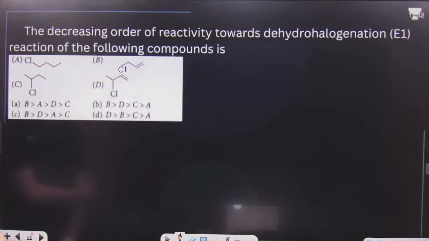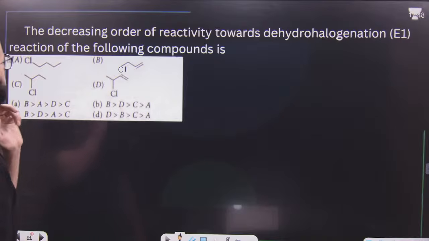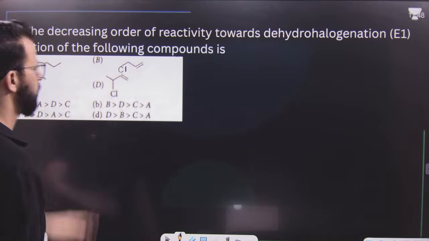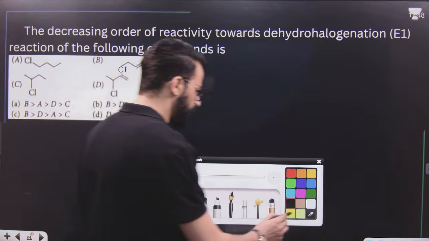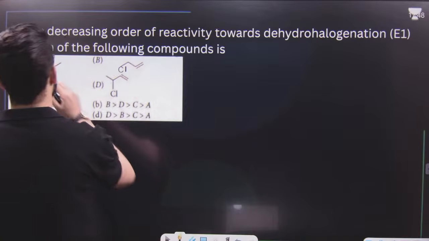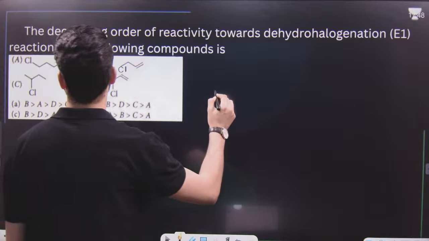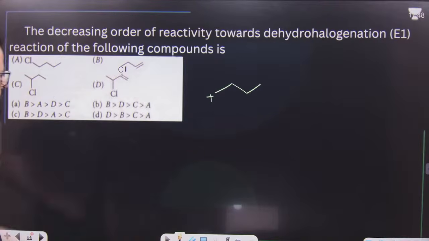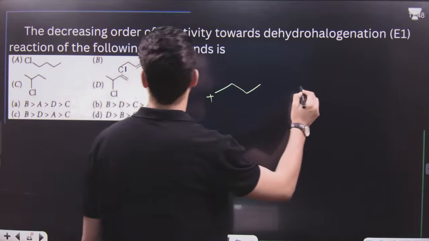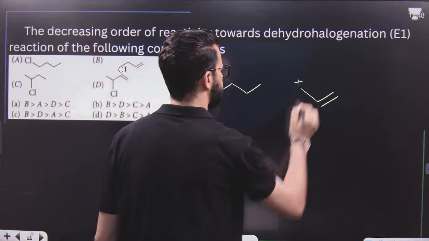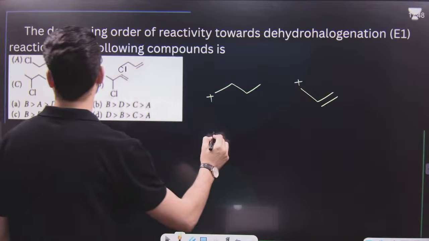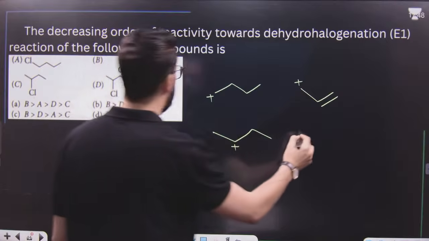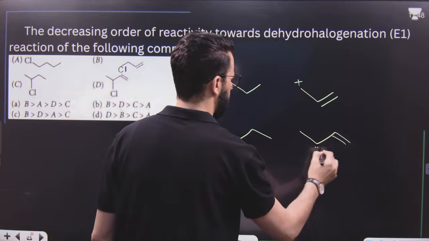Now, finally, next question is the decreasing order of reactivity towards dehydrohalogenation, E1 reaction. You have to tell me decreasing order of E1 reaction, which means you have to form carbocation. In first case, break C-Cl bond and form a carbocation. This is carbocation of A. In B, what will be the carbocation? Carbocation will be like this. In C, what will be the carbocation? Carbocation will be like this. By breaking C-Cl bond, you have to form carbocation. And in D, what will be the carbocation? Carbocation will be this one.